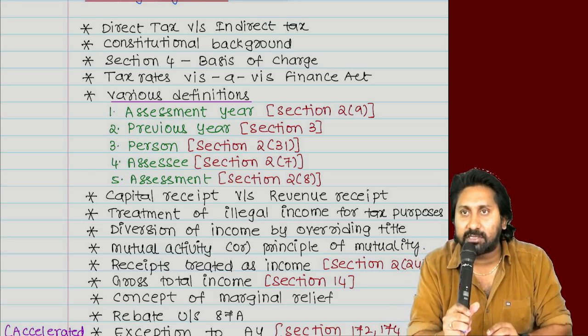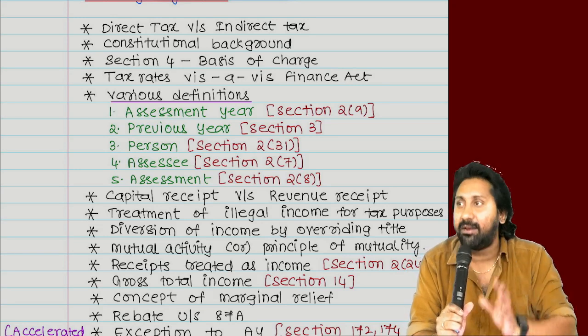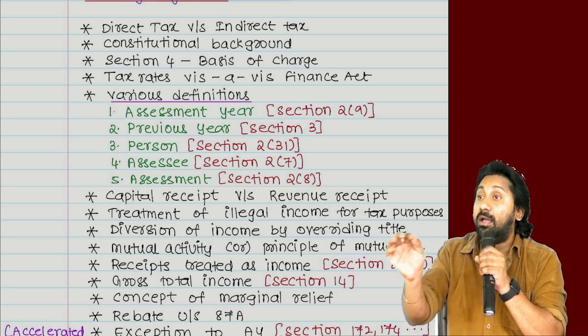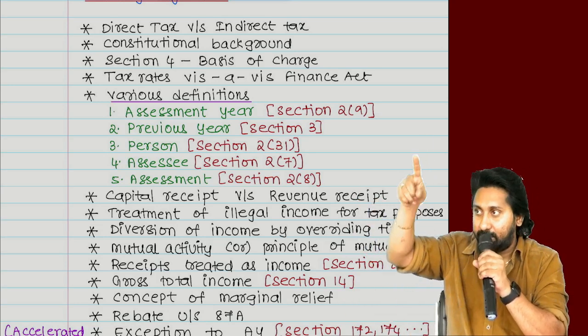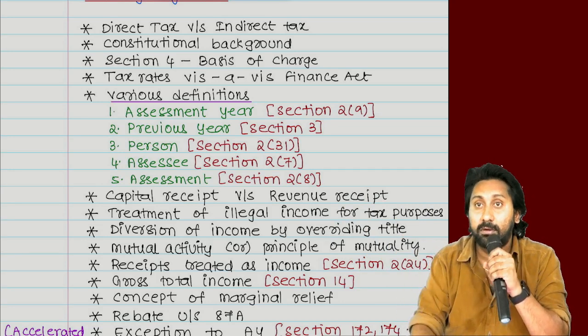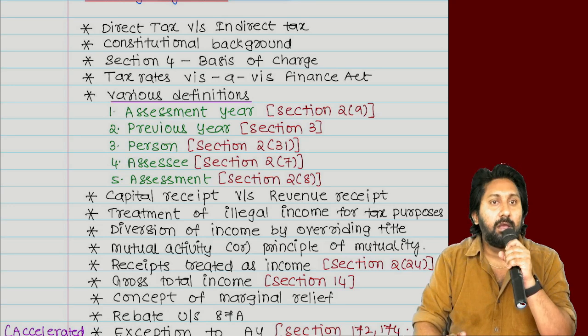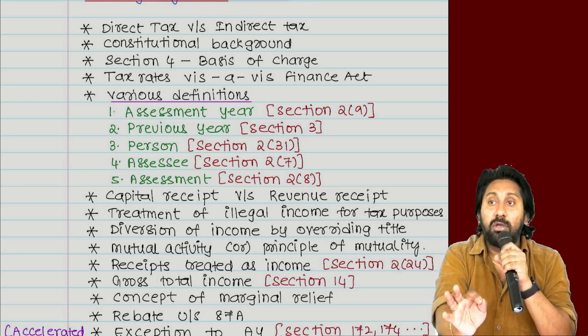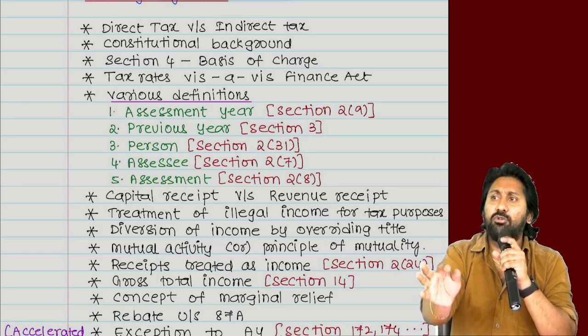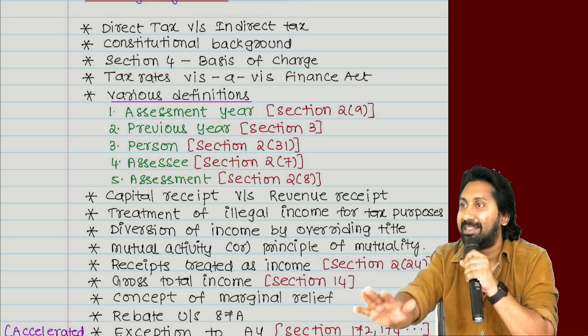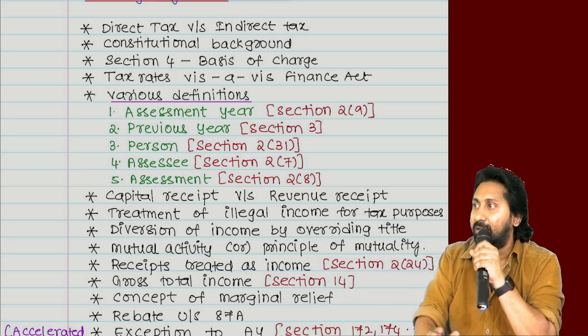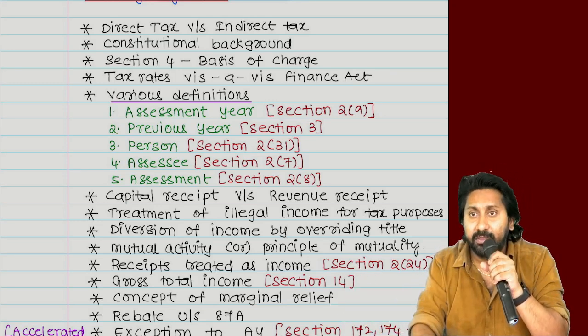Article 246 of the Constitution says that if a law has to apply to the whole of India, Parliament will have exclusive power. When I use the word exclusive, it means only Parliament, no other person. That's the meaning.